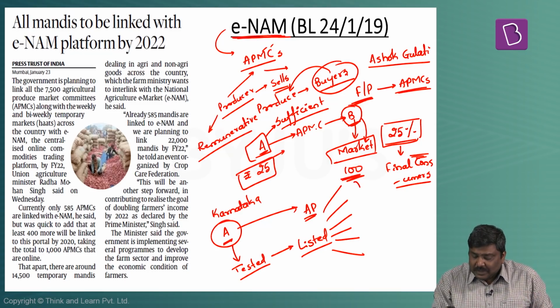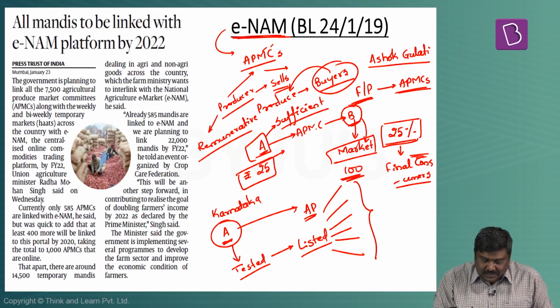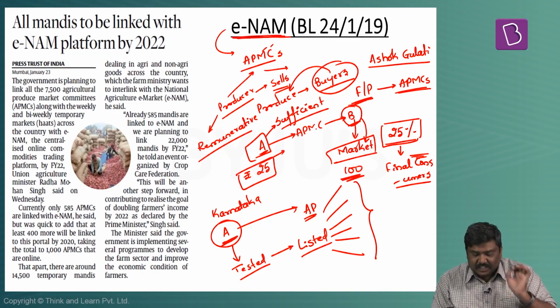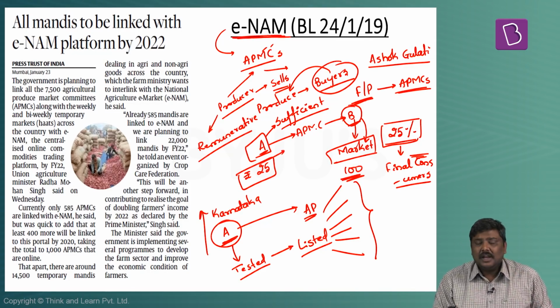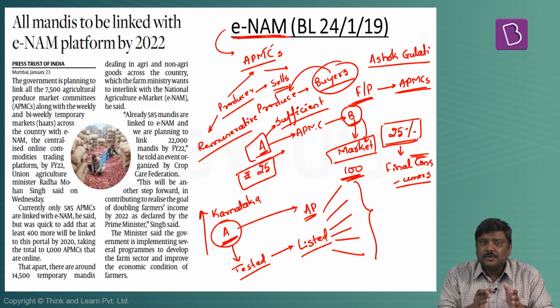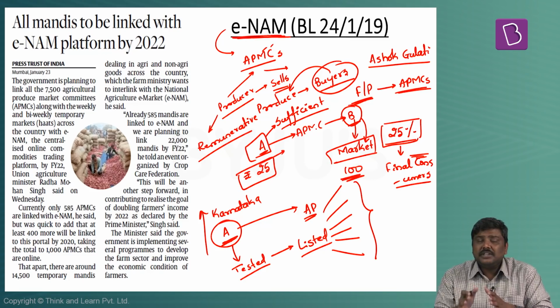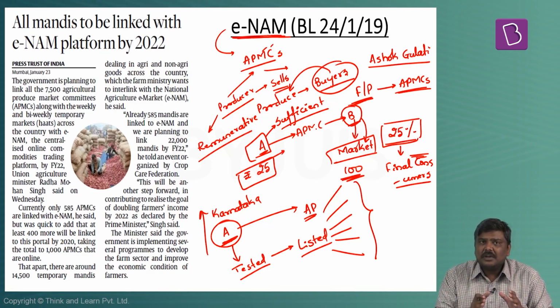And when multiple buyers will start bidding, the prices that are obtained by the farmer by selling this particular produce will be higher. And more importantly, unlike earlier, where the farmer was supposed to take his produce, go to the APMC yard, now there is no requirement of this particular farmer to take his produce physically. All he needs to do is get it listed on the platform.